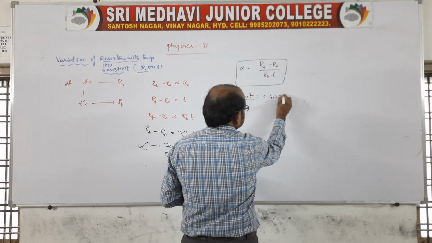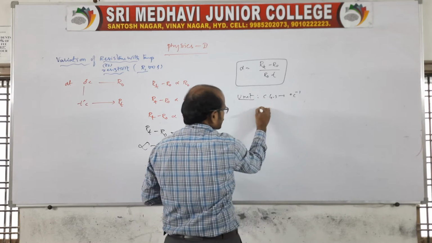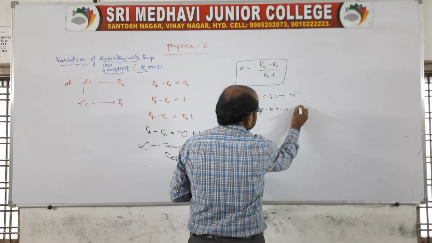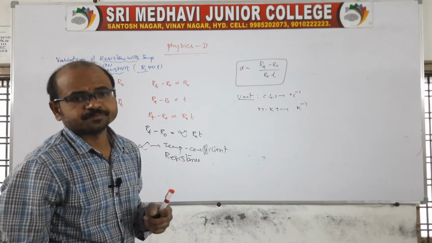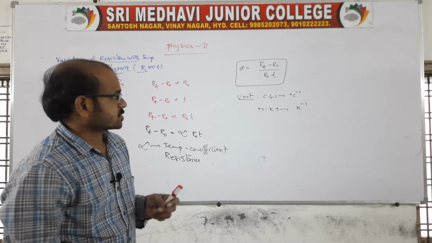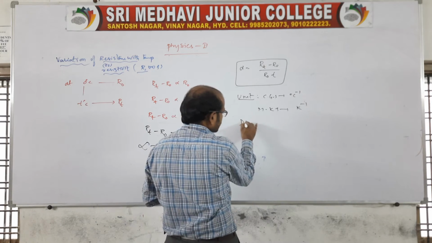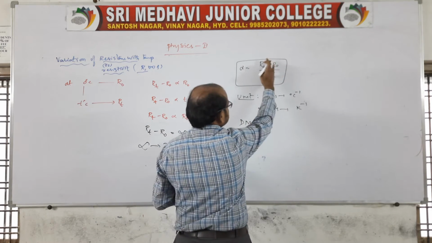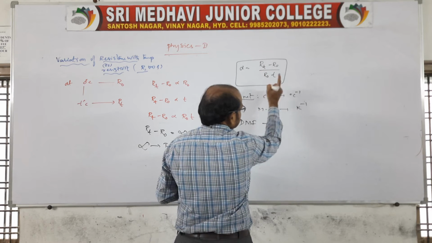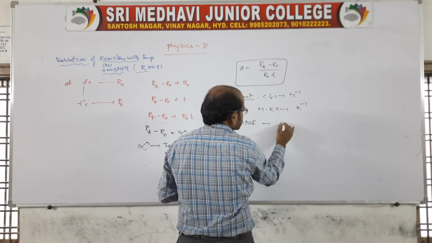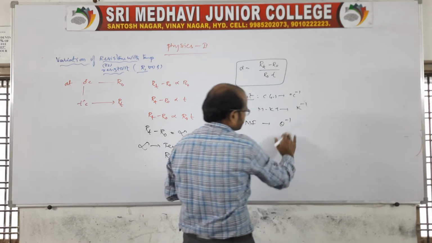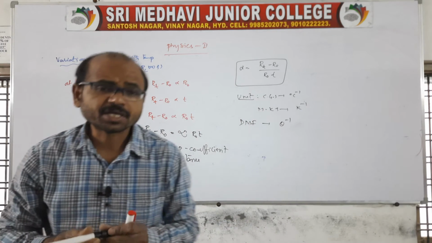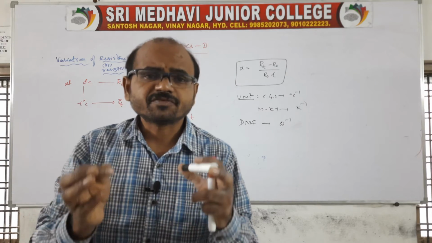In the CGS system, we can say per degree Celsius. What about MKS? It is per degree, or Kelvin inverse, K to the power minus 1. What about the dimensional formula? Of course, the resistance is cancelled again. For temperature only we take theta minus 1. So this is about the temperature coefficient of resistance.